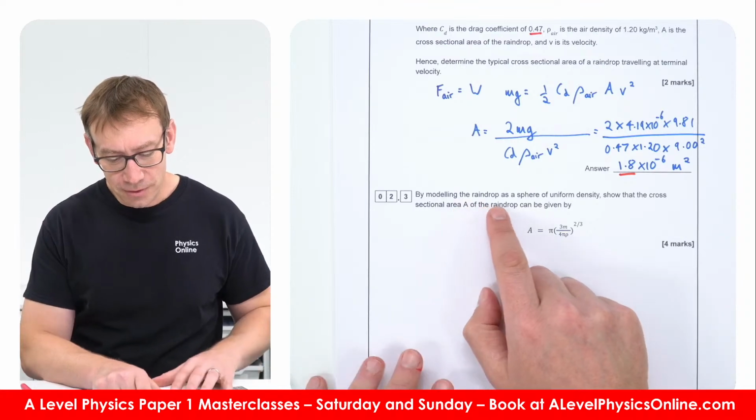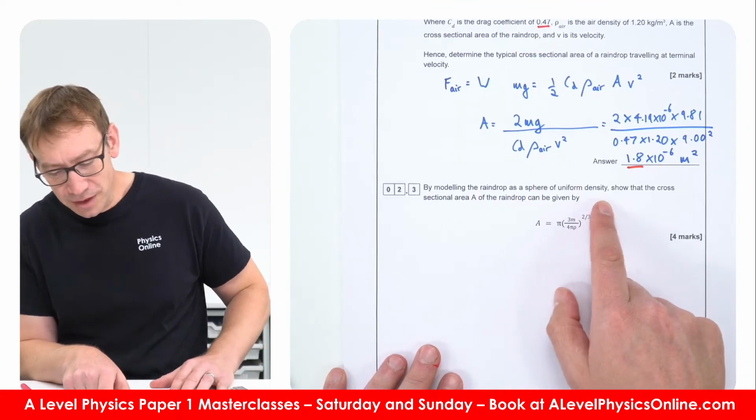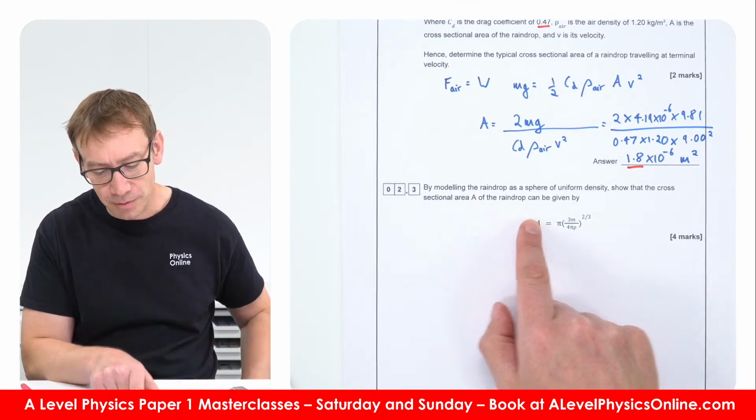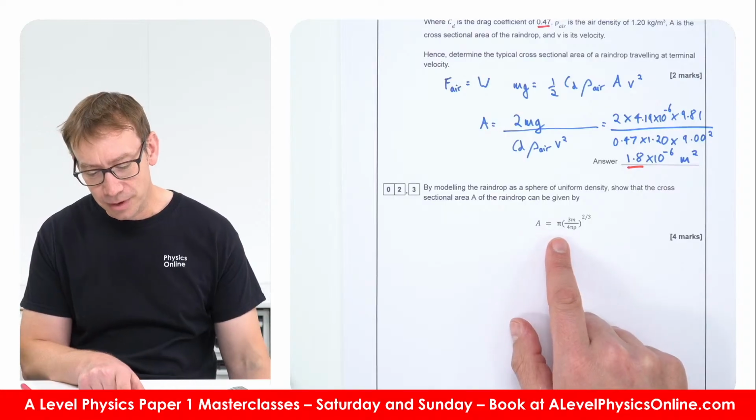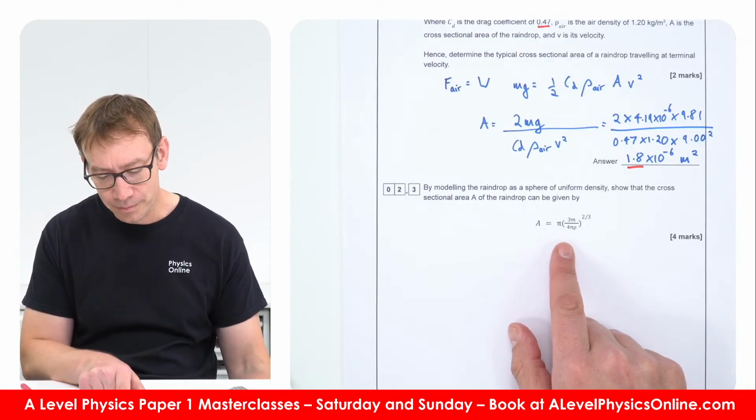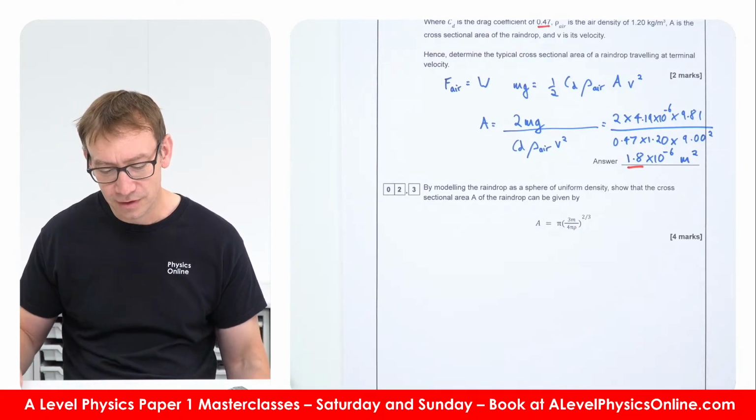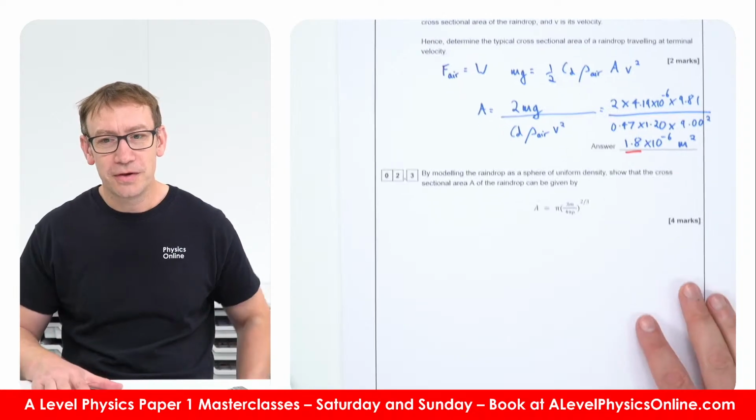By modelling the raindrop as a sphere of uniform density, show that the cross-sectional area of the raindrop can be given by A equals pi times 3m over 4 pi rho to the 2/3. So a question like this,